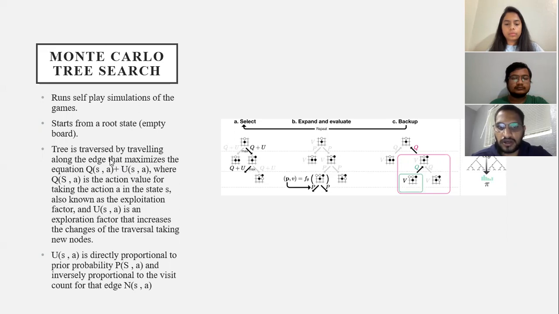These two are the main important parameters in the search, where Q(s,a) is the action value for taking the action in state s, and U(s,a) is known as the exploration factor that increases the chance of traversing new nodes. U(s,a) is directly proportional to the prior probability P(s,a) and inversely proportional to the visit count of the edge, N(s,a).